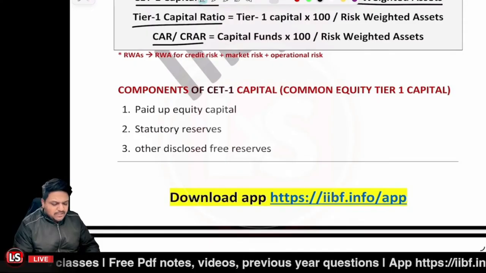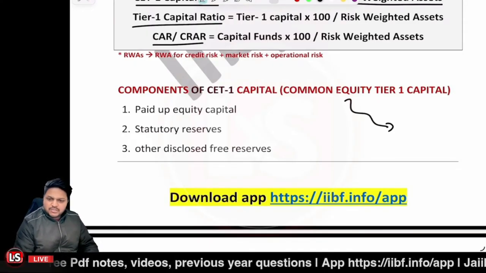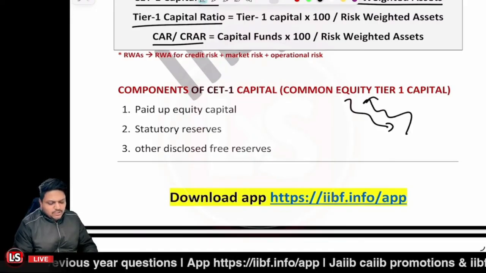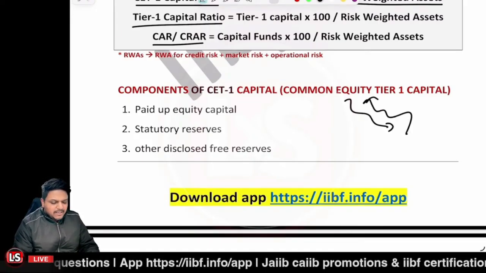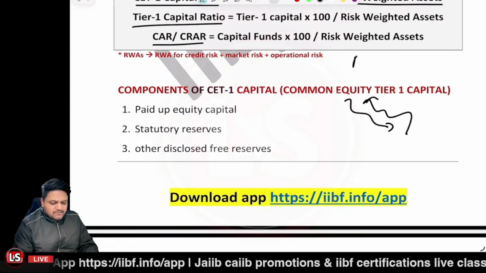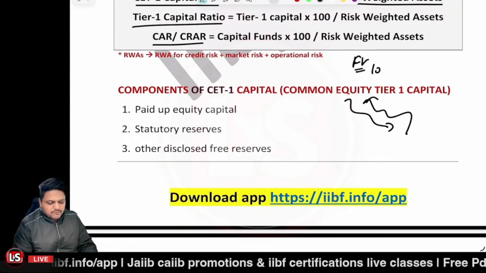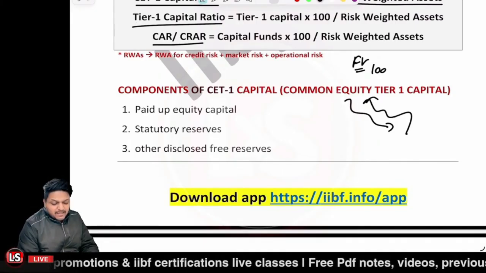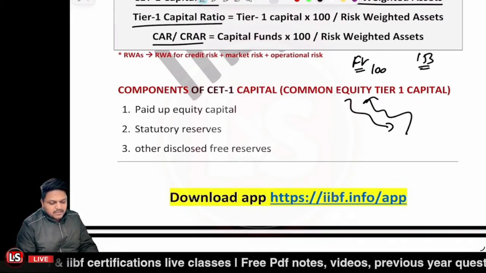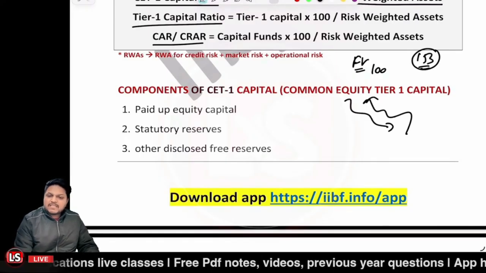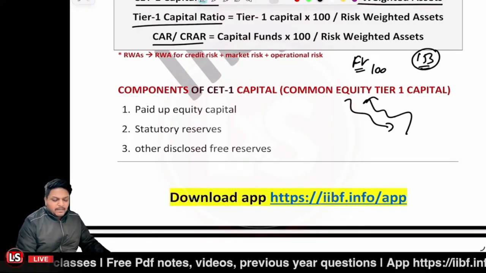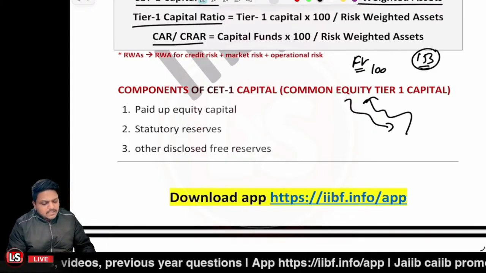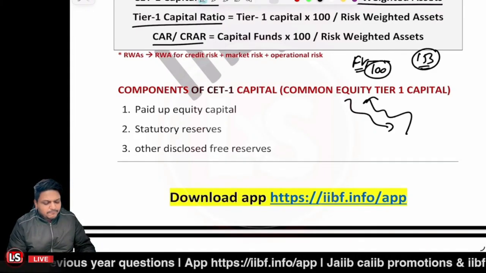Let's say the shares are issued. When the company is issuing the shares, you subscribe to the shares, and when the shares are allotted, you pay the money related to the shares to the company. Let's say the company share has a face value of rupees 100, but it is listed in the market at rupees 153, right? The company has the face value of the share equal to rupees 100, but in the market it is floating at rupees 153.